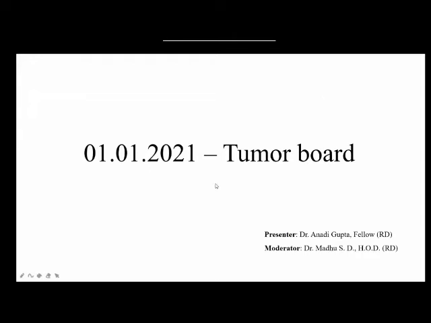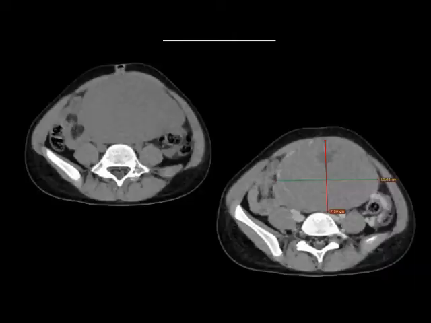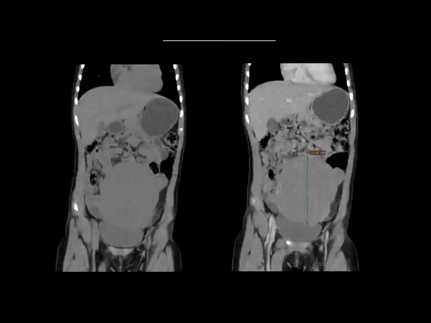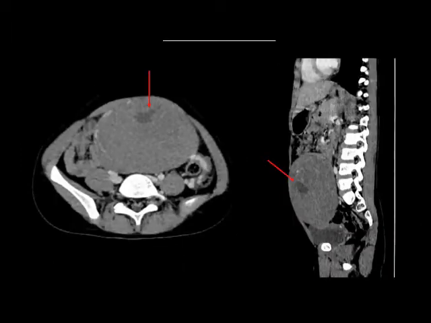Yes. So, an 8-year-old child with an abdominopelvic mass. The contrast-enhanced CT shows a large ovoid heterogeneously enhancing mass lesion measuring approximately 10 by 7 by 11 centimeters. As we can see, it is predominantly homogeneous. However, it shows a few non-enhancing areas within, which most probably represent necrosis.